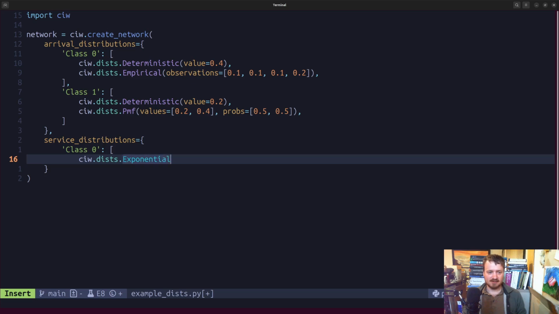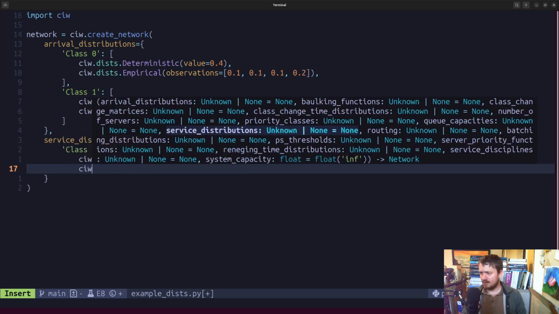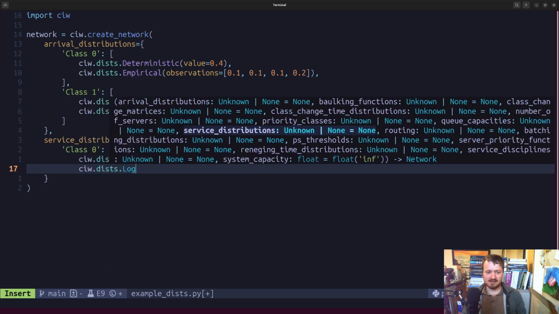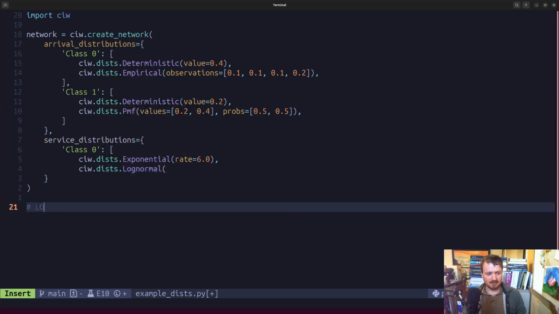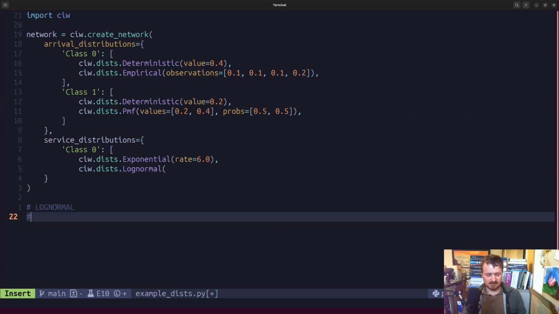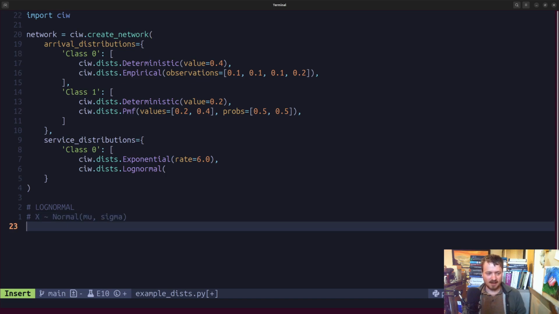And that takes a rate parameter of, in this case, 0.6. Let's take a look at one we haven't seen before, which is the log normal distribution. So the idea with that, of what is log normal, is suppose x follows a normal distribution with mu and sigma, then a transformation of taking the exponential function of x produces a log normal distribution.